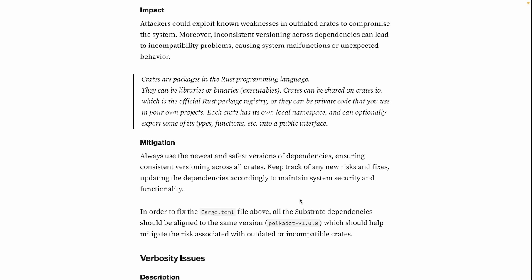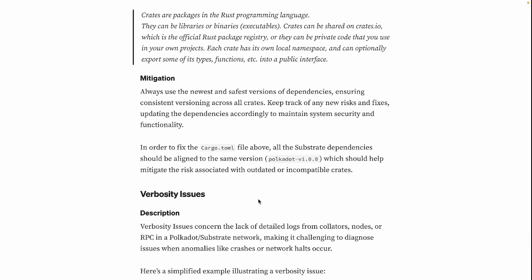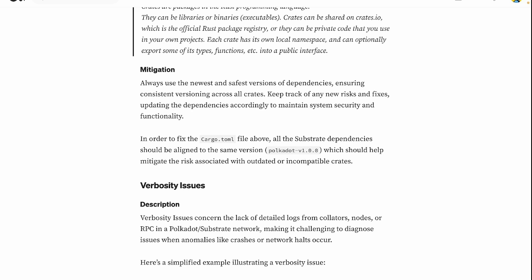Always use the newest and safest versions of dependencies, ensuring consistent versioning across all crates. Keep track of any new risks and fixes, updating the dependencies accordingly to maintain system security and functionality. In order to fix the Cargo.toml file above, all the Substrate dependencies should, for instance, be aligned to the same version. In this case, it could be Polkadot version 1.0.0, which should help mitigate the risk associated with outdated or incompatible crates.